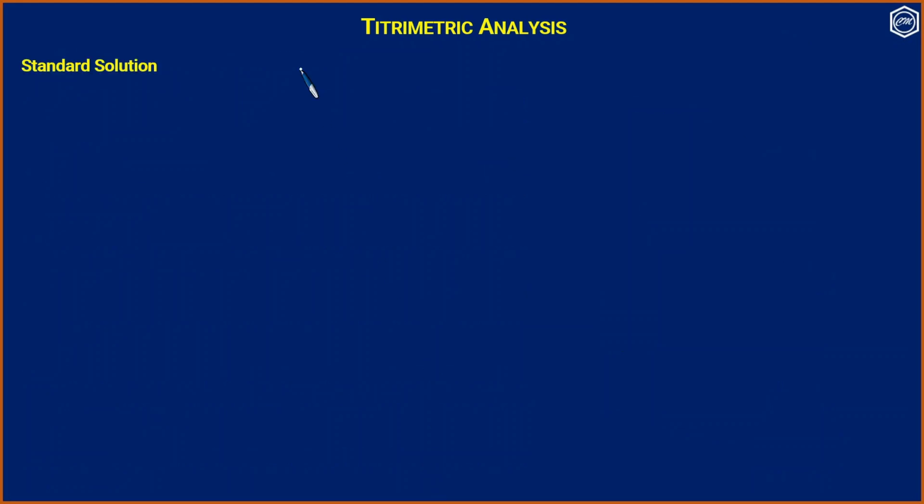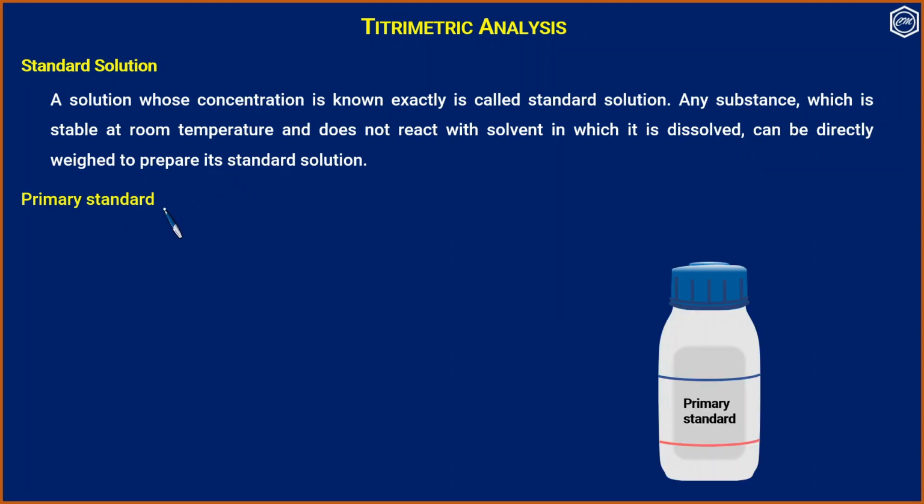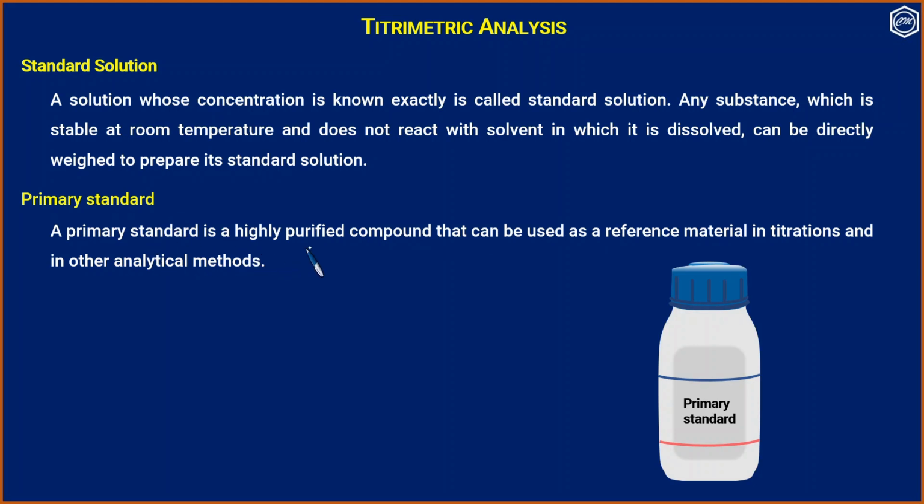A standard solution can be defined in the following way. A solution whose concentration is known exactly is called a standard solution. Any substance which is stable at room temperature and does not react with the solvent in which it is dissolved can be directly weighed to prepare its standard solution. A primary standard is a highly purified compound that can be used as a reference material in titrations and in other analytical methods.